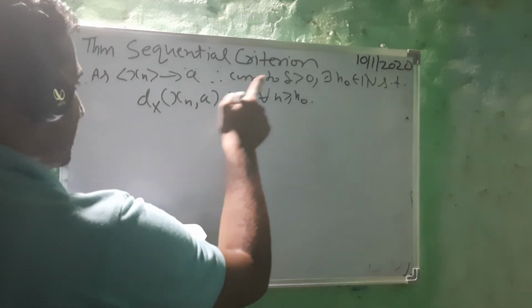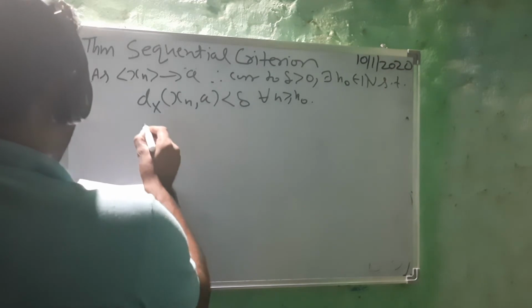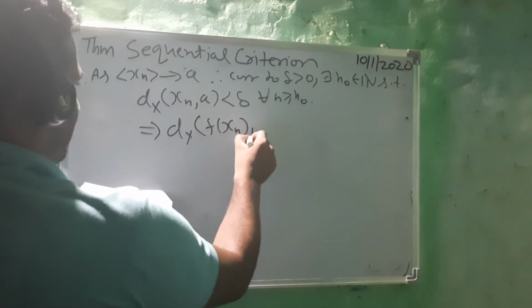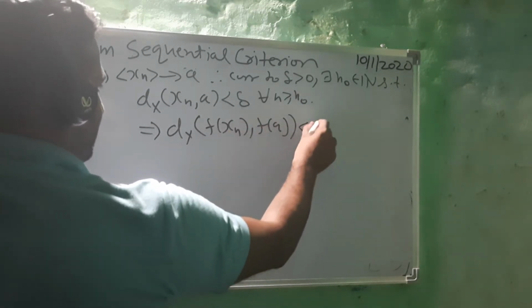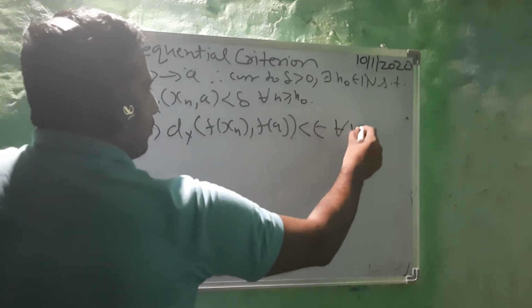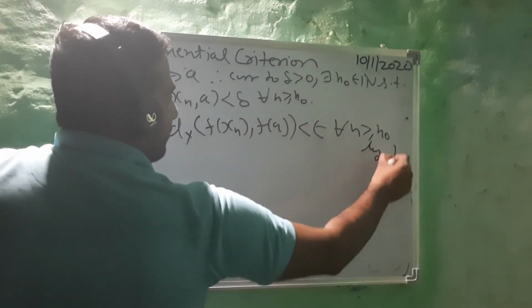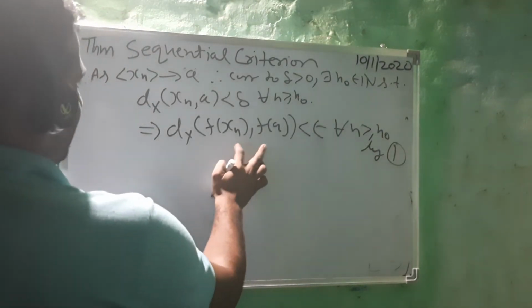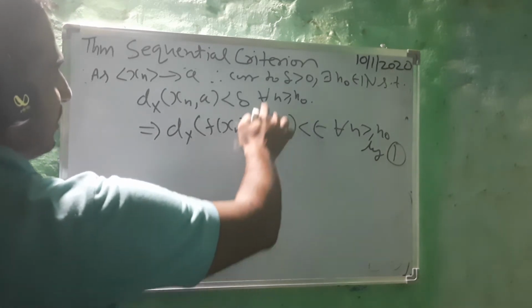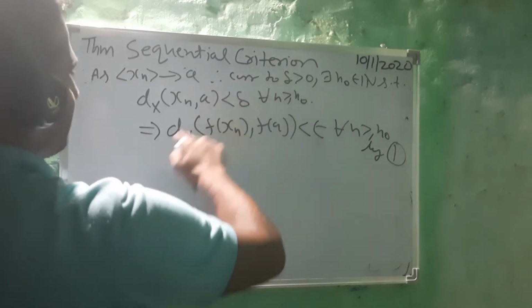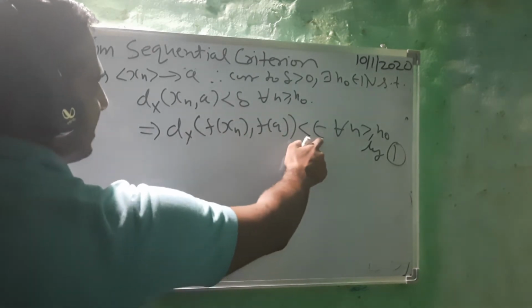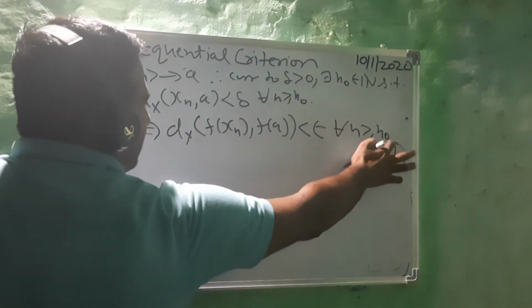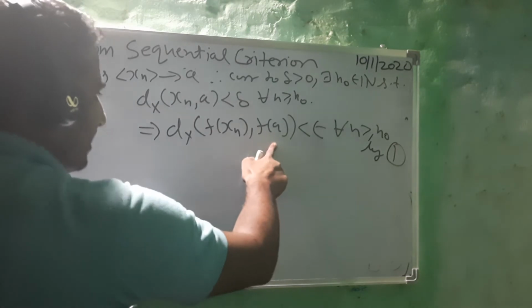So by making use of this, what do we get? We get distance of f(xn), f(a) less than epsilon for all n greater than or equal to n naught by equation number 1. Now this is the definition of what? That corresponding to epsilon greater than 0, there exists n naught belonging to N, meaning after this finite stage, distance of f(xn), f(a) is strictly less than epsilon.